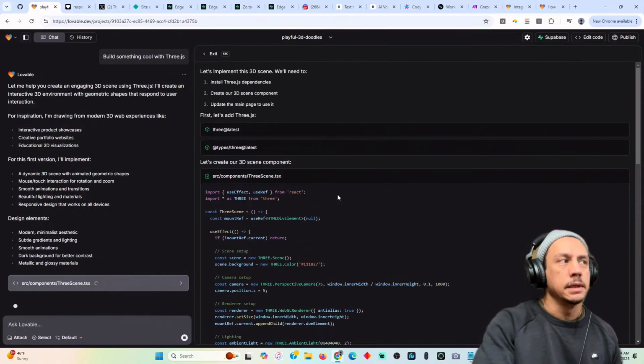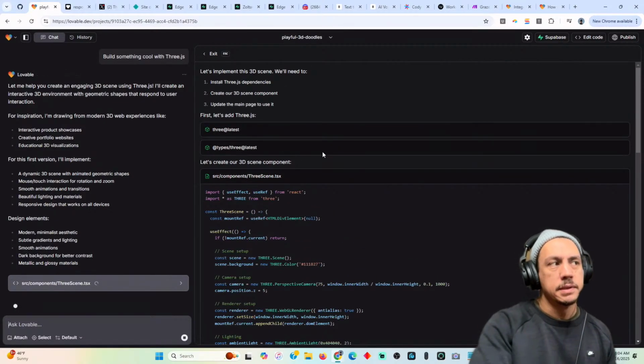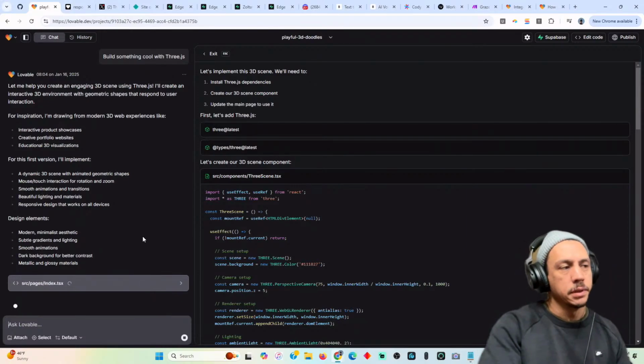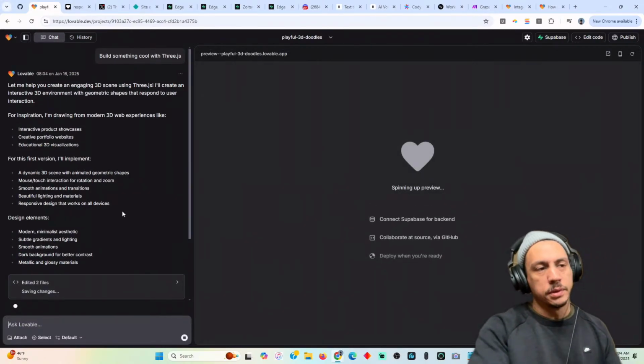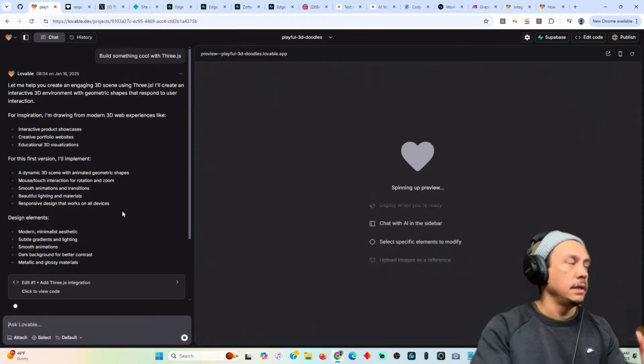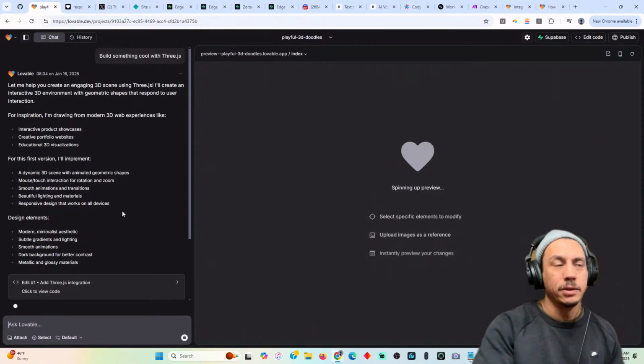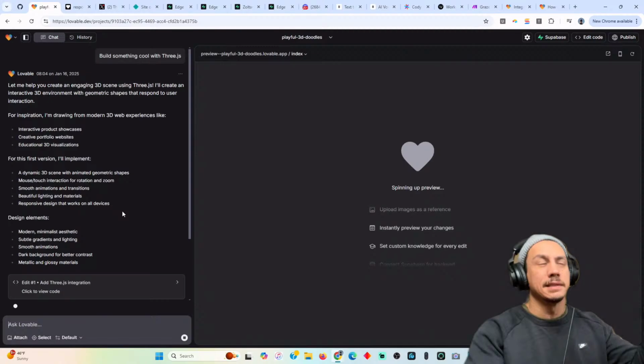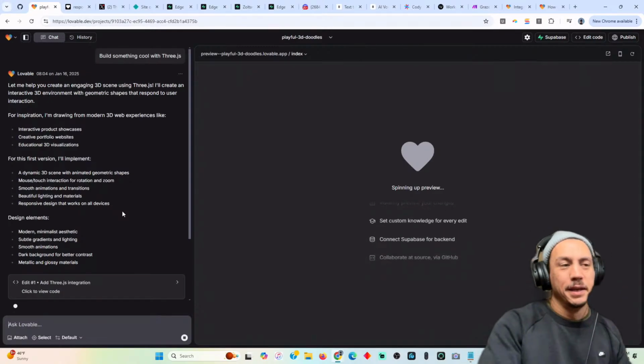I have no idea what it's going to do. The prompt is pretty vague. It's like build something cool with Three.js, and so at this point you're just leaving it all up to Lovable to figure out what it wants to build. No other direction other than that. We'll just see if this comes close to building anything cool with Three.js, anything that looks like what was on the Twitter timeline.